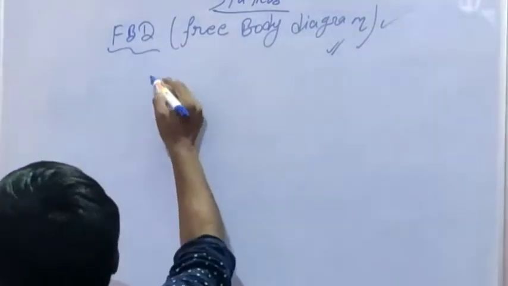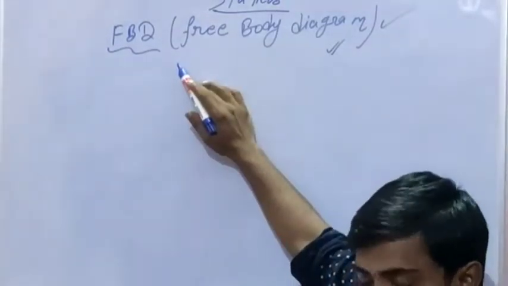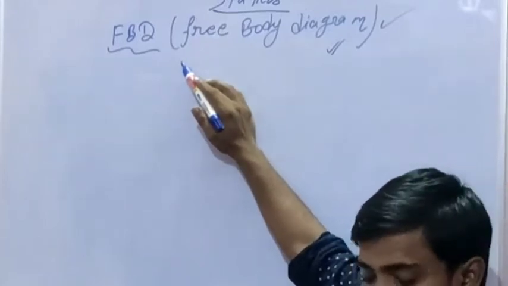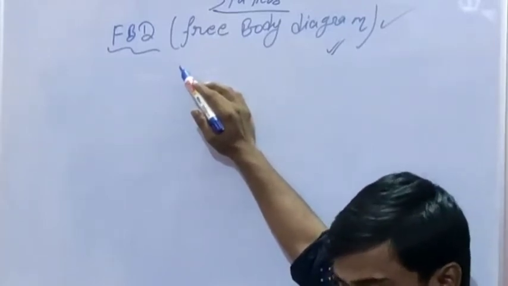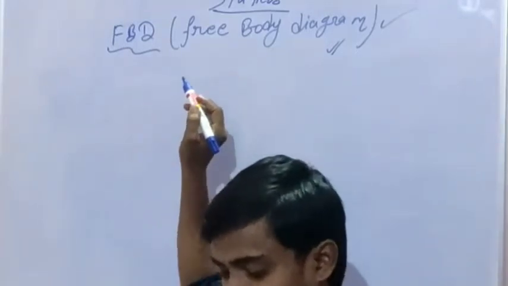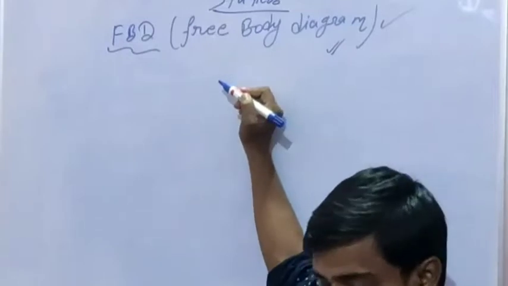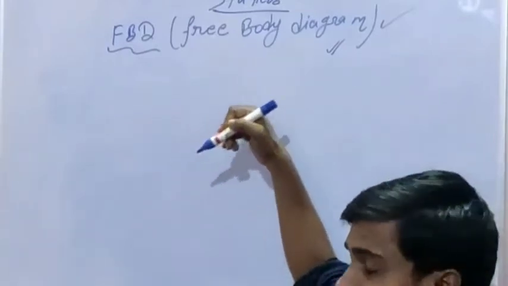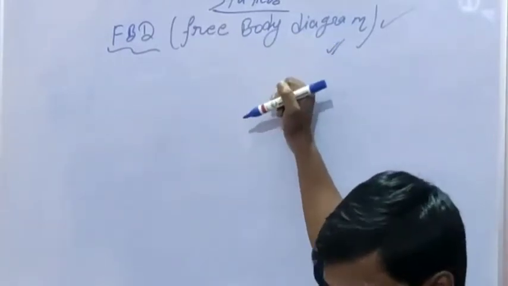What is FBD? FBD consists of a diagrammatical representation of a single body or a subsystem of bodies isolated from its surroundings, showing all the forces that exist on the body.